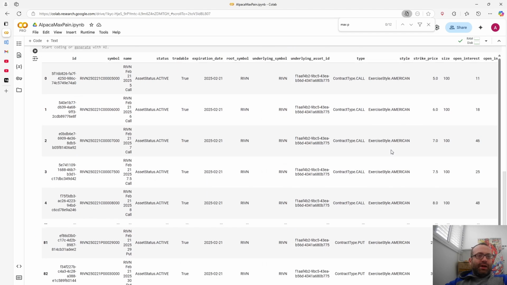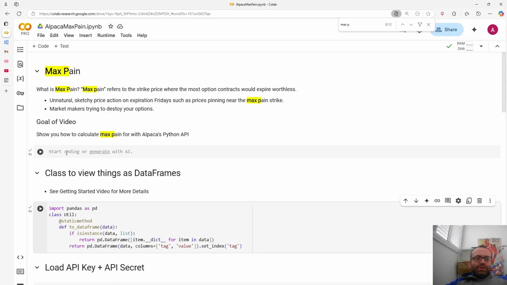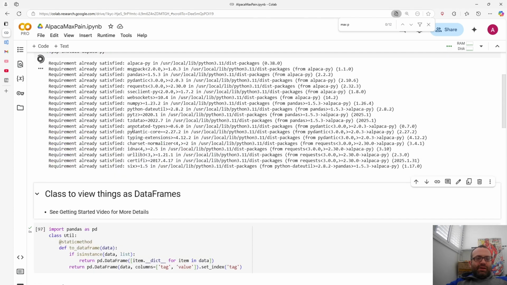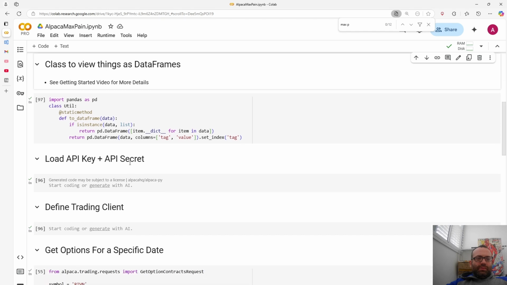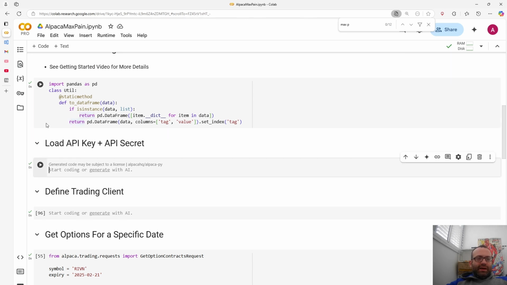So let's get started. I'm assuming that you watched the previous video on Alpaca's options, but I'll try to make it as comprehensive as possible. The first thing we need to do is install the Alpaca Python SDK: pip install alpaca-py. And then, like in my other videos, I have this utility function that displays things as a data frame. There's more detail in other videos, but a lot of the responses are a list of dict-like things that I like to display as a data frame.